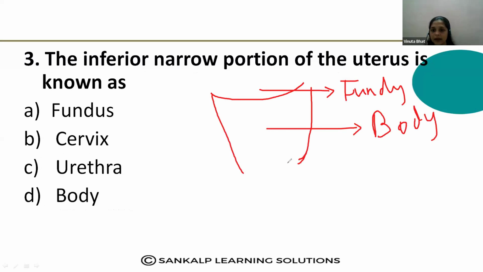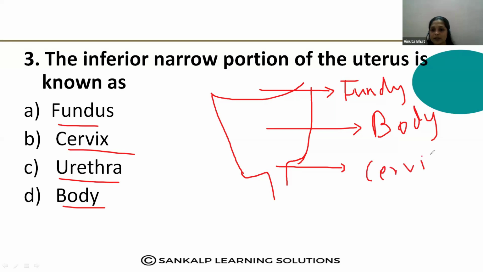And here the narrow end part, what is it called? Is it fundus, cervix, urethra, body? Urethra is the opening, but here this is called a cervix. Narrow inferior portion of the uterus is known as a cervix. Correct answer is cervix.